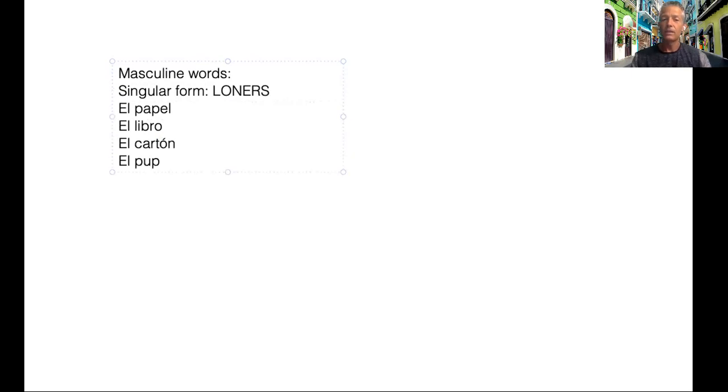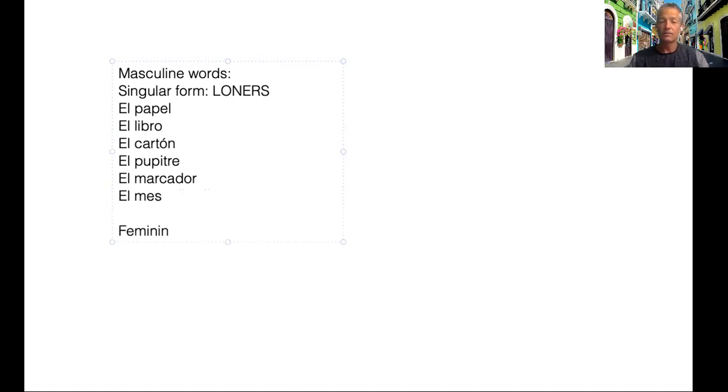Okay, masculine words, what do they end in? Well, in general, in singular form, they are going to end in these letters, L-O-N-E-R-S, loners. Examples, el papel, el libro, el cartón, el pupitre, el marcador, el mes, the word for month. Okay?